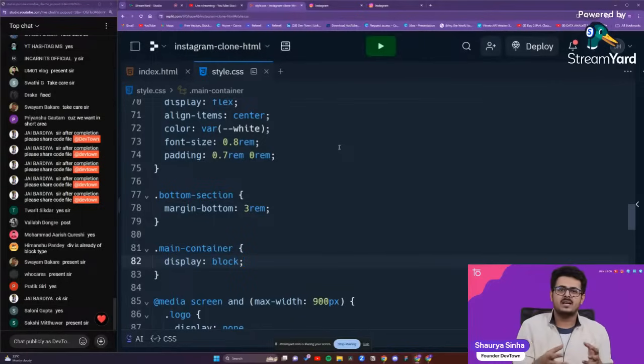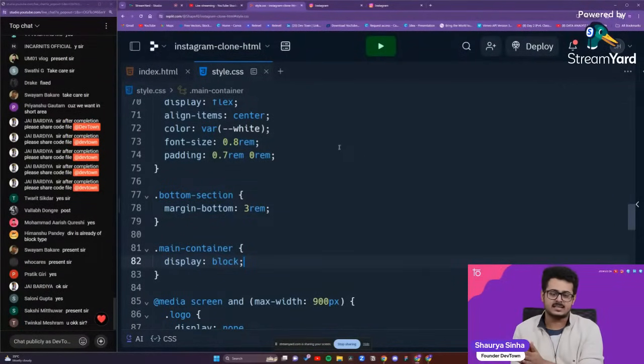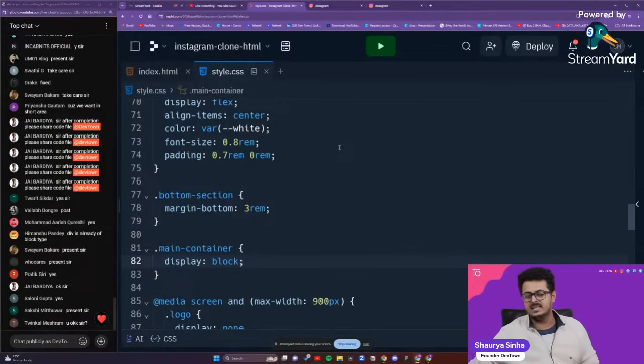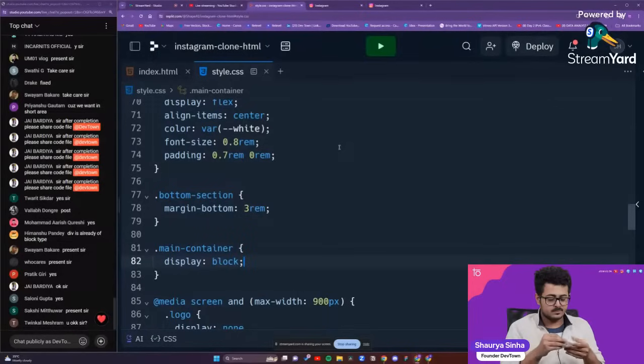When you declare a particular container as block, whatever items are going to be present inside of it are going to take up the entire width of your screen. That is called a block element, guys. That is called a block element. Are you guys able to understand this? Please let me know.